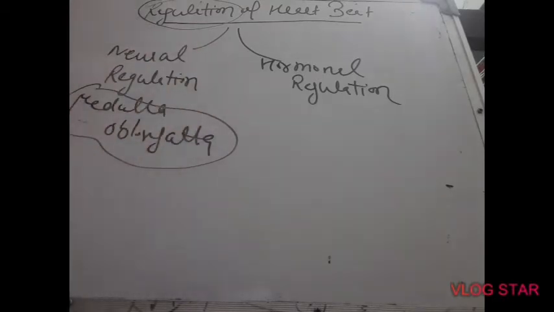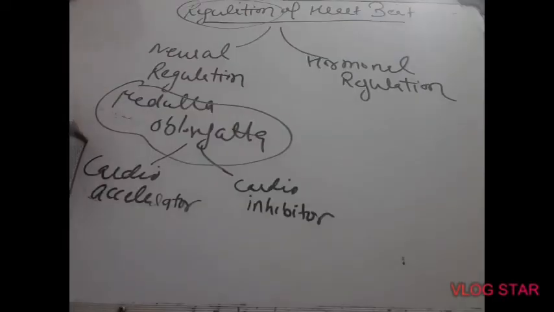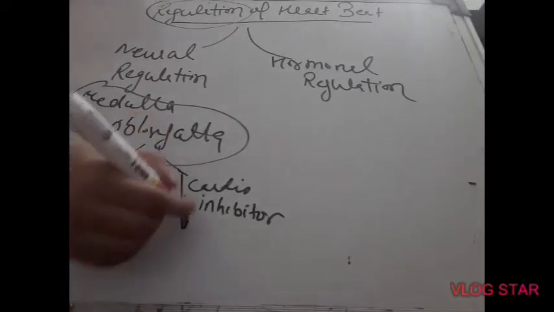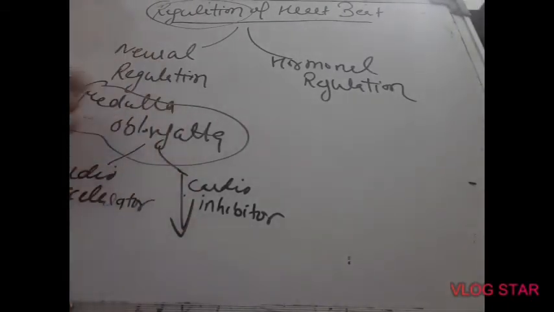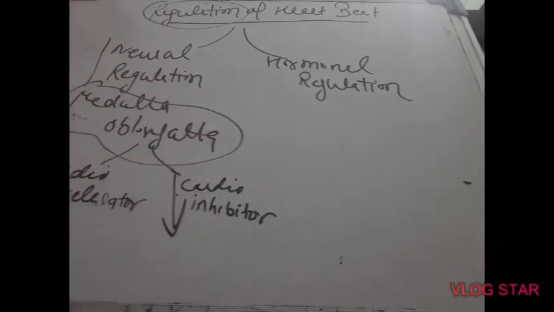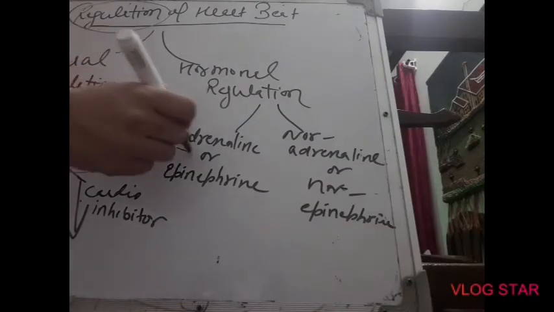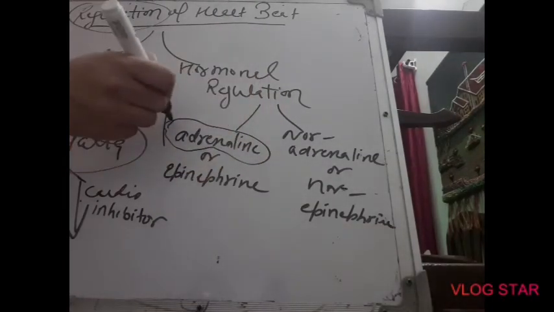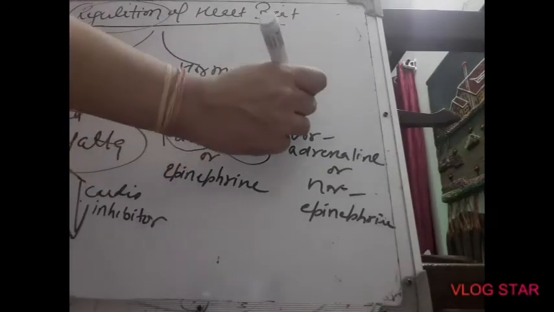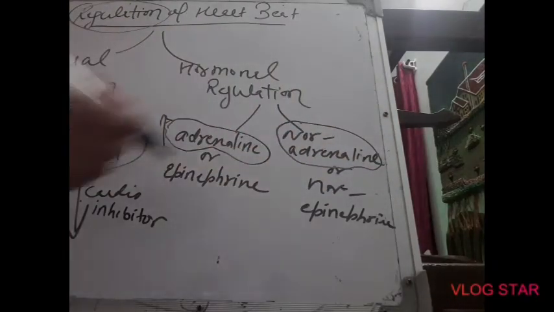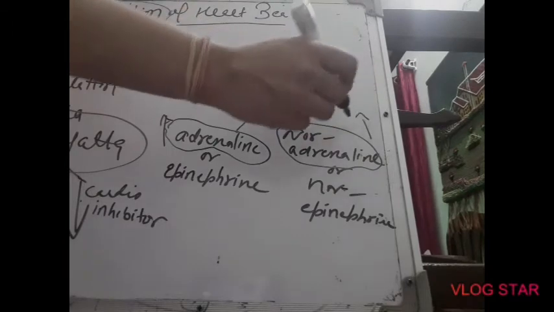Accelerator part increases the heartbeat, and cardio inhibitor part decreases the heartbeat. So heartbeat undergoes contraction and relaxation due to medulla oblongata, that is neural regulation. Another is hormonal regulation, where hormones control the heartbeat. There are two kinds of hormones: adrenaline, which increases the heartbeat in emergency situations, and noradrenaline, which increases the heartbeat in normal situations.